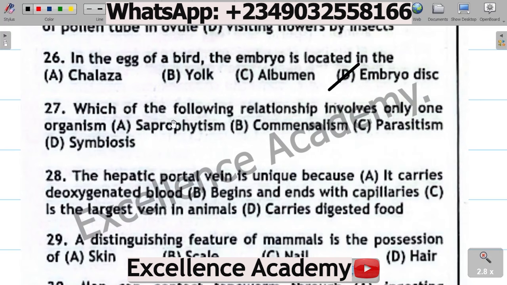Question 27. Which of the following relationship involves only one organism? A. Saprophytism, B. Commensalism, C. Parasitism, D. Symbiosis. The correct option is B. Commensalism, because in commensalism relationship, only one organism benefits. So that is why it involves only one organism. So the correct option is B.